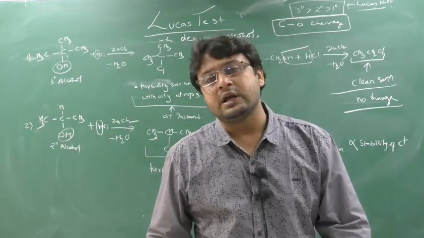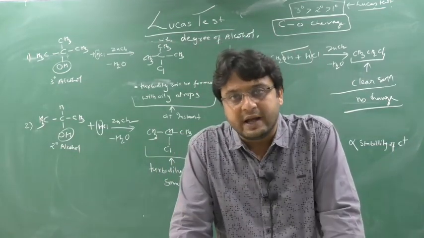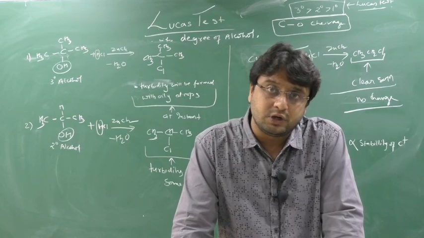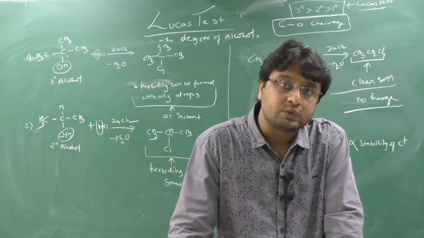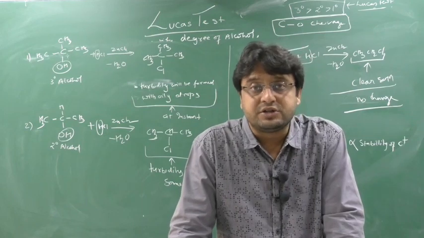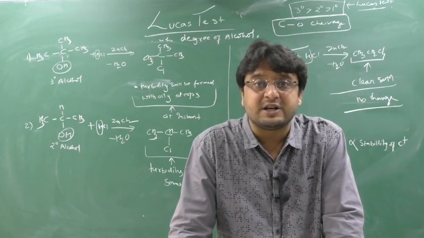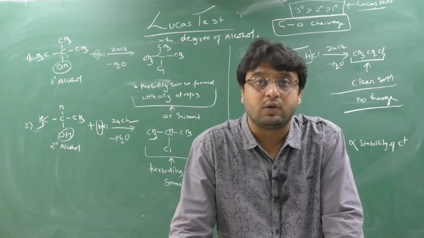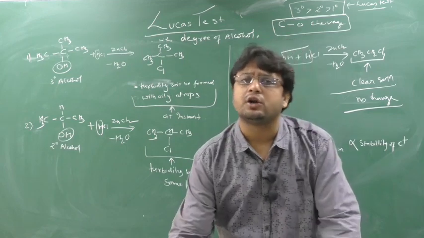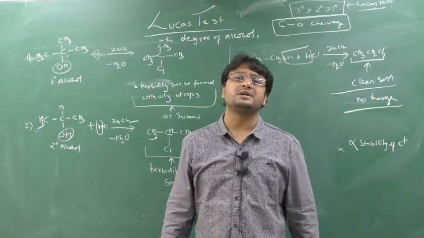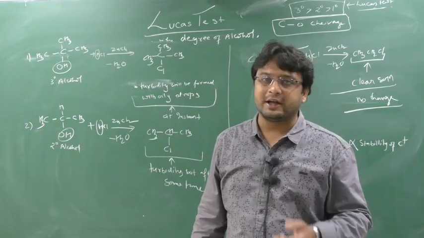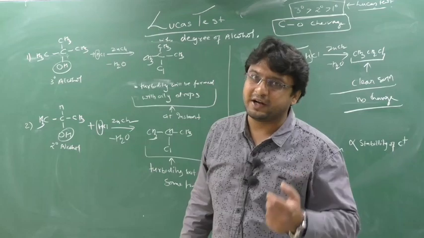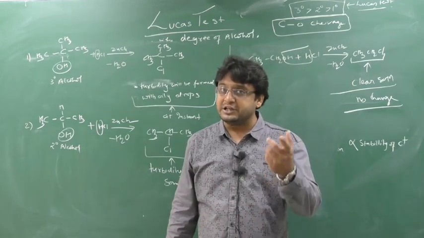Clear? So here we have seen that as we add the Lucas reagent to a 3 degree alcohol, turbidity forms on the spot. This shows that a 3 degree alcohol reacts very fast with the Lucas reagent. Why? The reason is that in a 3 degree alcohol there is formation of a 3 degree carbocation, which is highly stable.